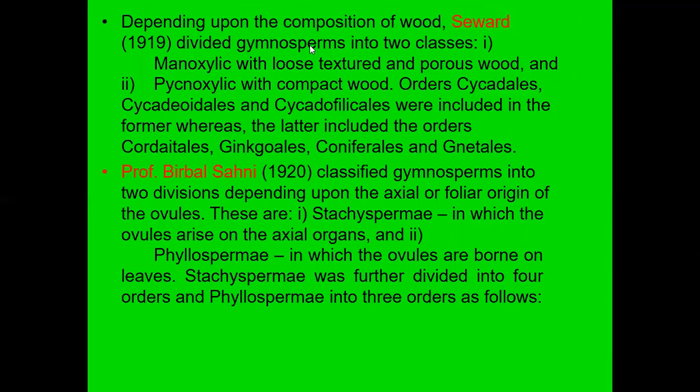So this is the next scientist here. Depending upon the composition of wood, Sieverts in 1919 divided gymnosperms into two classes: one on the basis of monoxylic, having loose texture and porous wood, while the other is pycnoxylic, having compact wood. So the orders Cycadales, Bennettitales, and Cycadofilicales are included in the former,